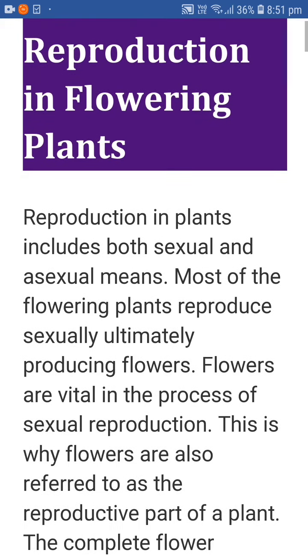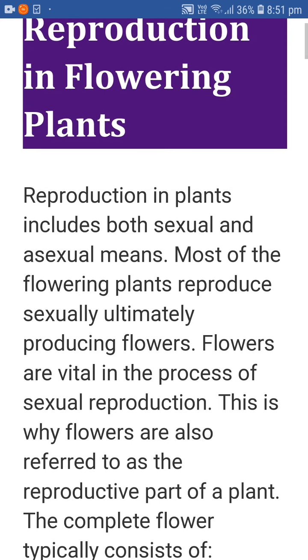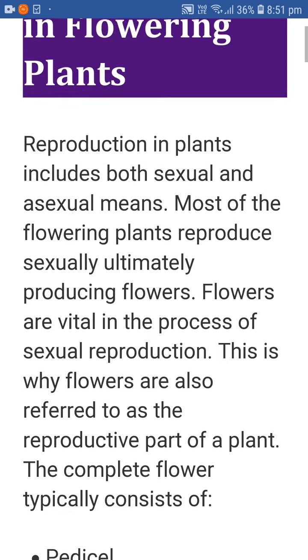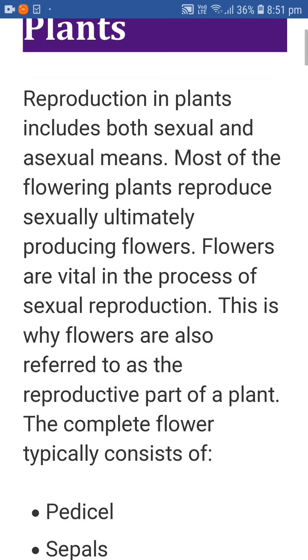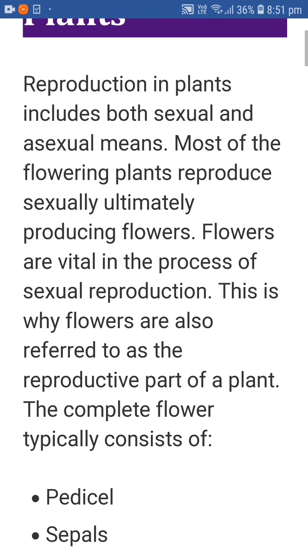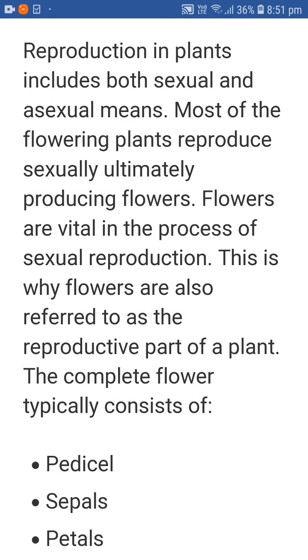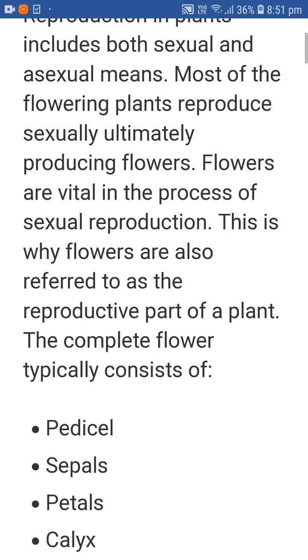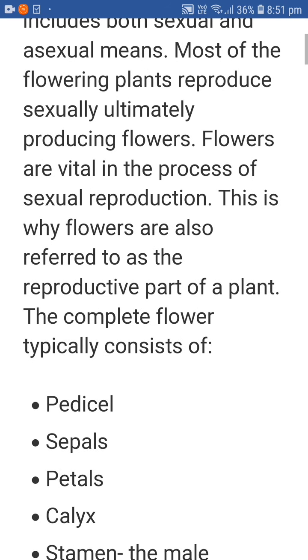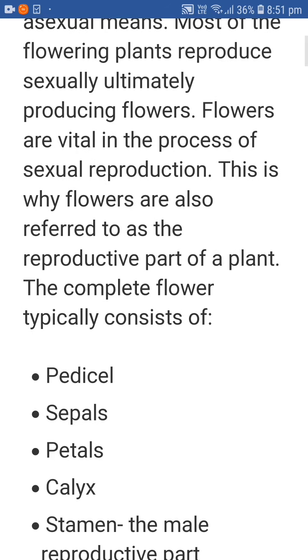Reproduction in plants includes both sexual and asexual means. Most of the flowering plants reproduce sexually, ultimately producing flowers. Flowers are the site of the process of sexual reproduction. This is why flowers are also referred to as the reproductive part of a plant.